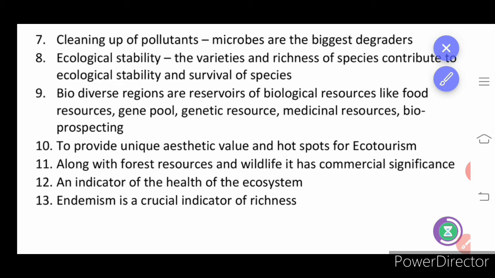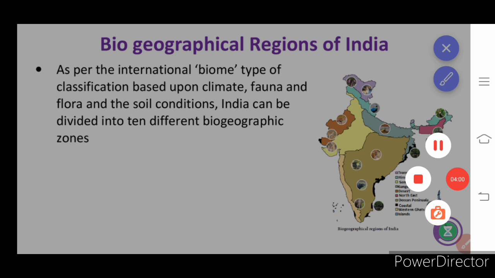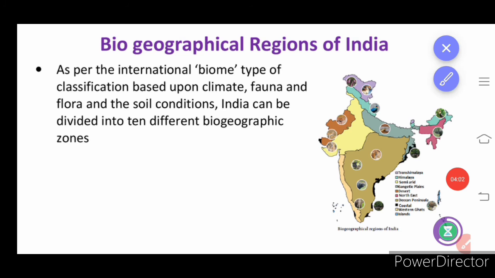It is an indicator for the health of the environmental system. As you know, the presence of certain plants indicates the presence of a particular type of poison, or the presence of cadmium or lead in a particular area, or the growing of certain plants shows the climatic condition, because they can grow in temperate conditions only. Endemism is a crucial indicator of richness. Next we have about the biogeographical regions of India.